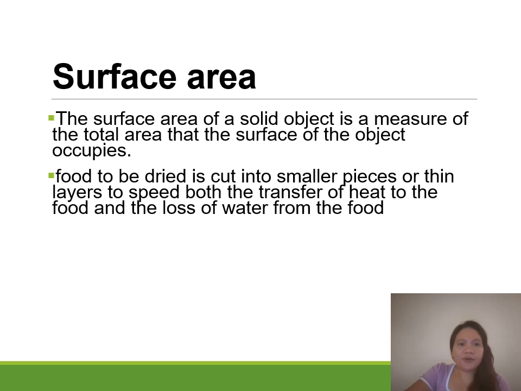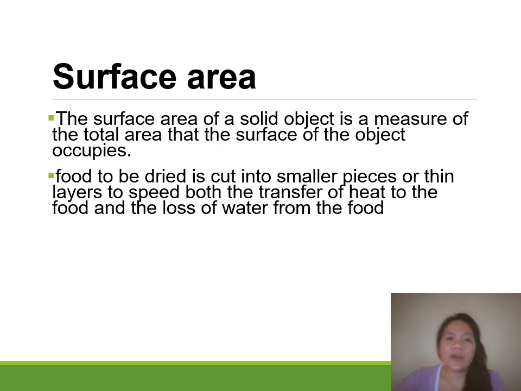So another factor we have here is the surface area. Again, surface area is related to how much of the surface the object occupies.